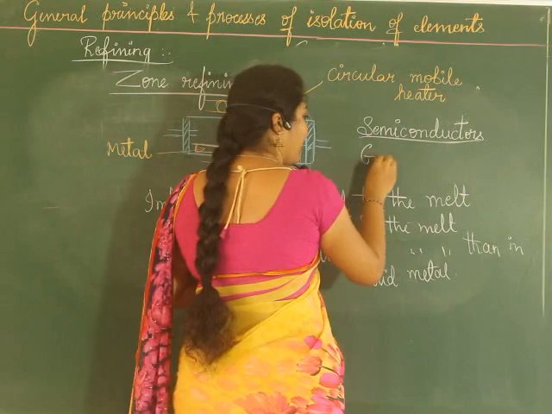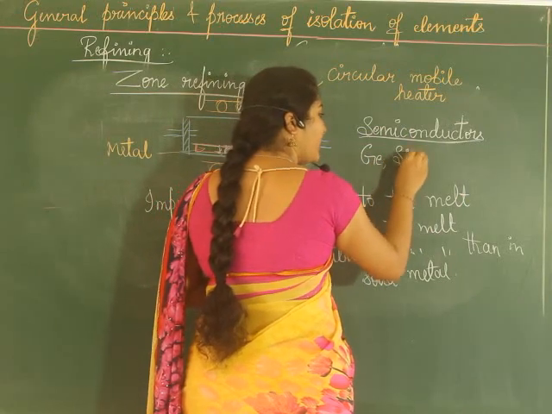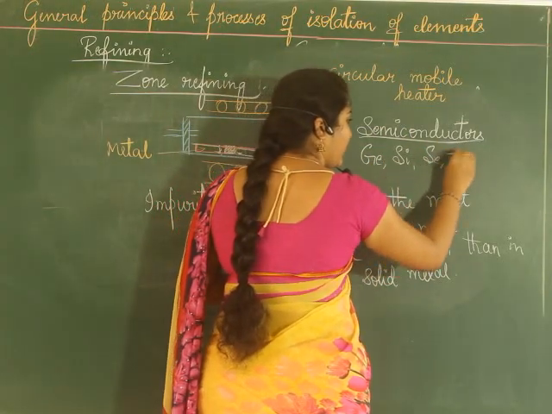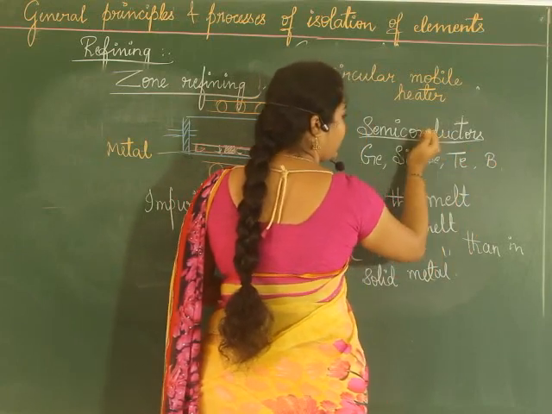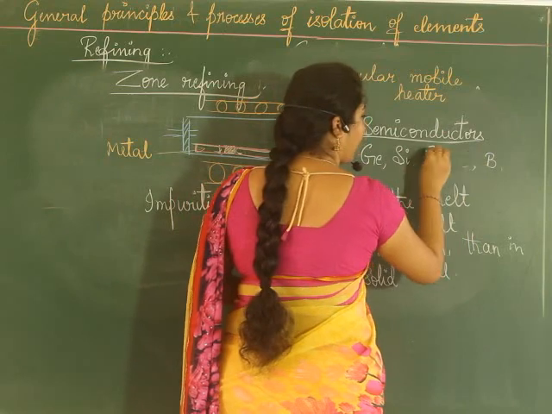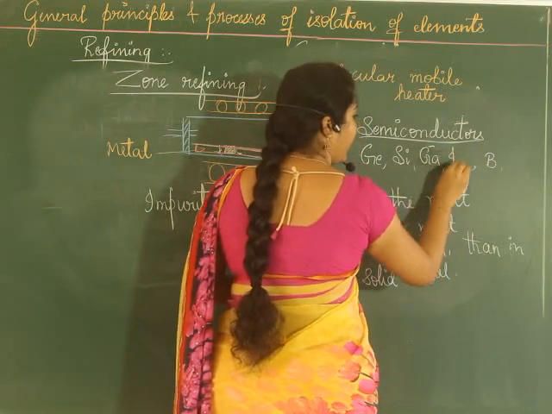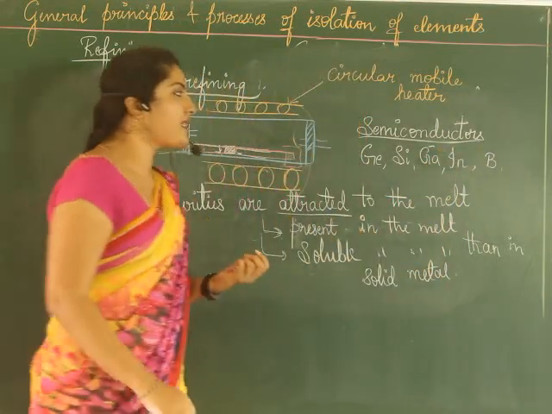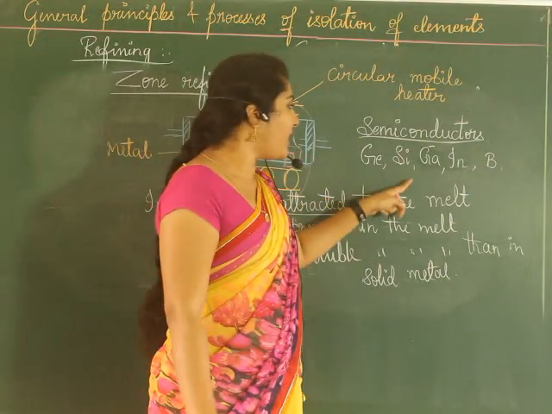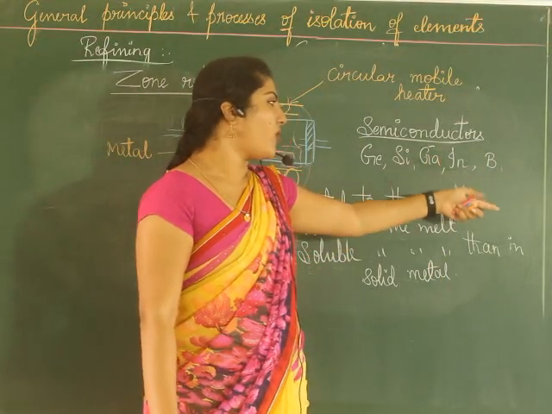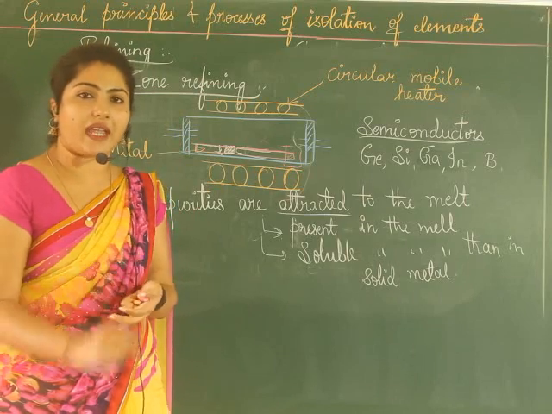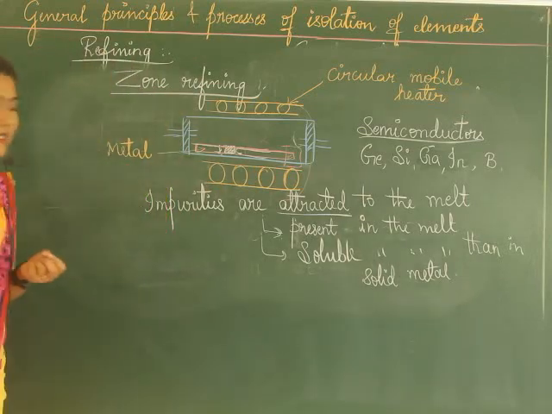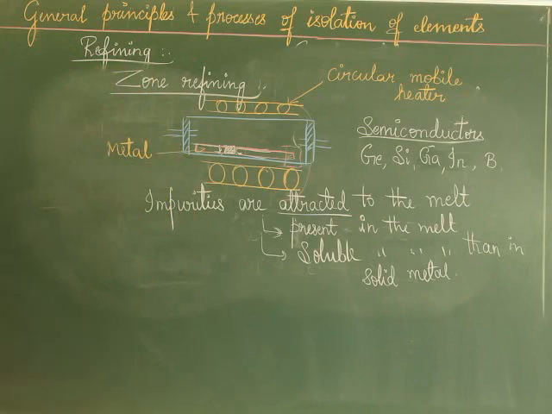Semiconductors like germanium, silicon, selenium, tellurium, or say boron, gallium, indium also, this particular method of zone refining can be applicable. So hope it is clear what zone refining is.